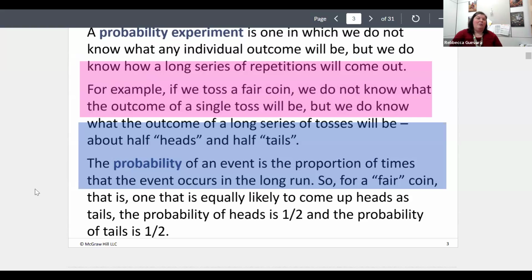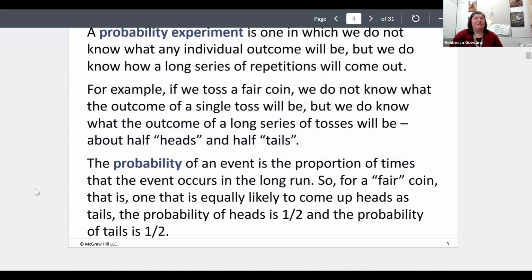The probability of an event is the proportion of times that the event occurs in the long run. So for a fair coin, one that is equally likely to come up heads or tails, the probability of heads is 1/2, and the probability of tails is 1/2. That's over a long run. For one toss, it's whatever it comes up as. But if I toss a coin 100 times, I expect about 50 of those times it should come up heads.